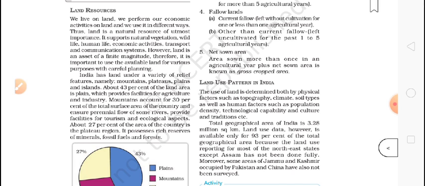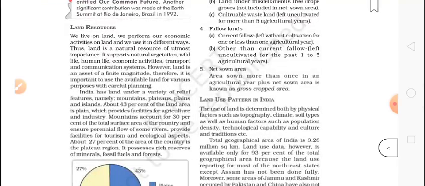weather or climate. It means which kind of weather or climate is there. If the climate is good, that area gets rain regularly, and people will grow more and more there. If that area does not get rainfall, people simply will not do that. Soil type: if the soil is good, they will do the cultivation; if not, they will not. Population density: if people are living in large numbers, they do the cultivation; if not, they will not, right?